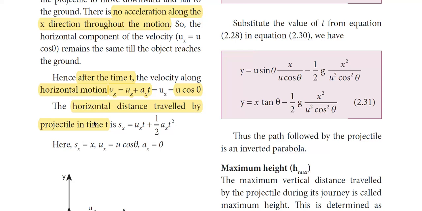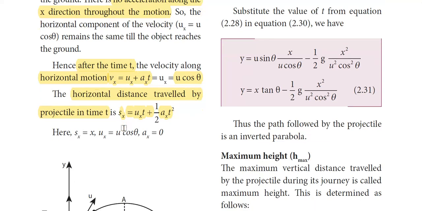To find distance or displacement, we have this equation. s is equal to ut plus half at square. So sx is equal to ux into t plus half into ax into t square. In this particular case, sx is equal to x, ux is equal to u cos theta, and ax is equal to 0.